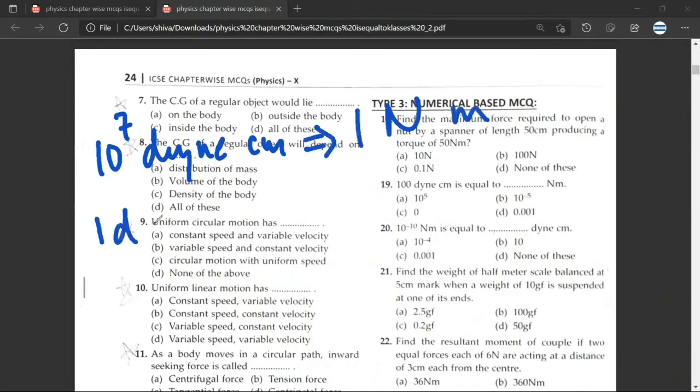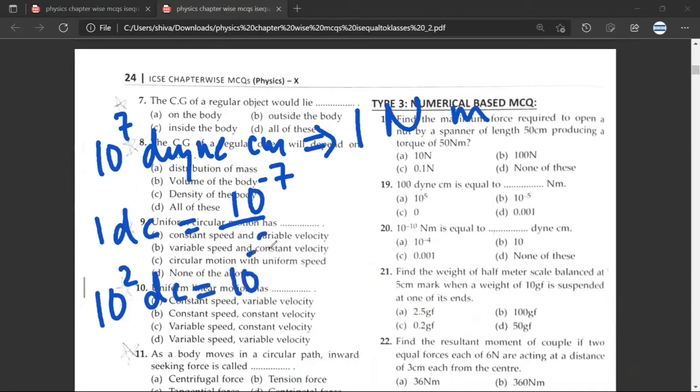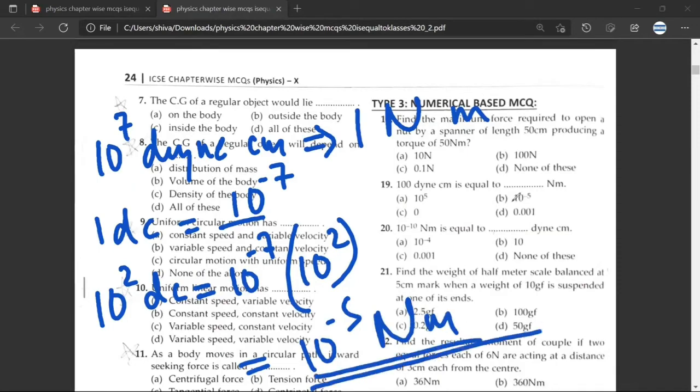So 1 dyne centimeter would be equal to 10 raised to power minus 7 Newton meter, and 10 raised to power 2 dyne centimeter would be equal to 10 raised to power minus 7 into 10 raised to power 2, and this would be 10 raised to power minus 5 Newton meter. Any doubt? No doubt. Any confusion? No confusion.